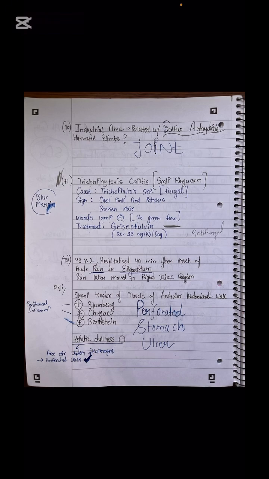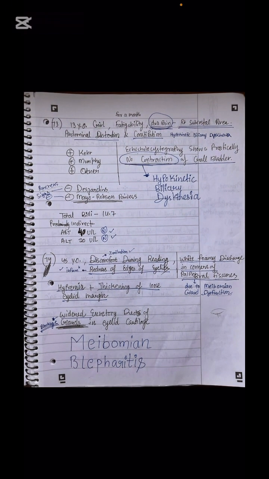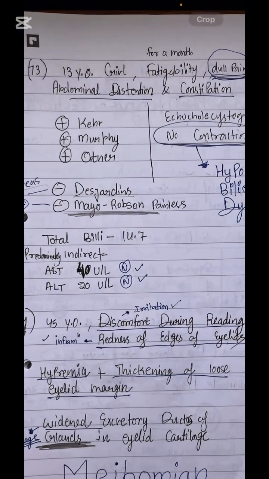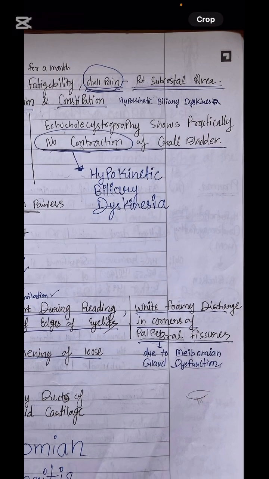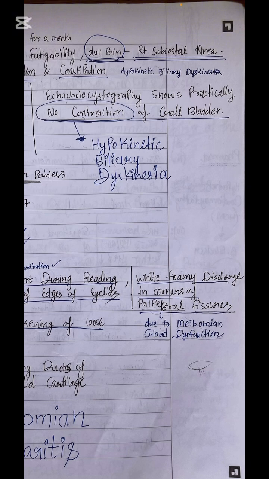Next is our patient with positive Kehr, positive Murphy, positive Ortner signs. These signs are for gallbladder problems, anything with gallbladder inflammation, cholecystitis or cholelithiasis or something like that. Just remember, Kehr, Murphy and Ortner are signs related to right subcostal region pain. Sir, there is no contraction of the gallbladder. The contraction is not there in the gallbladder. So what is this case?